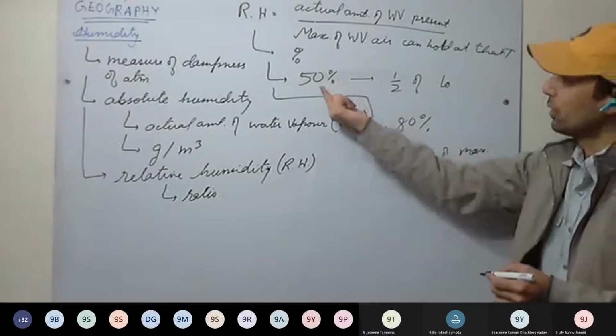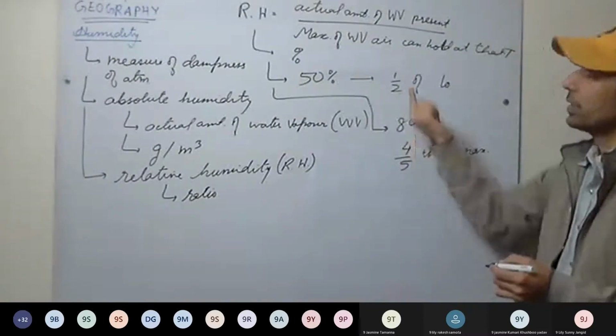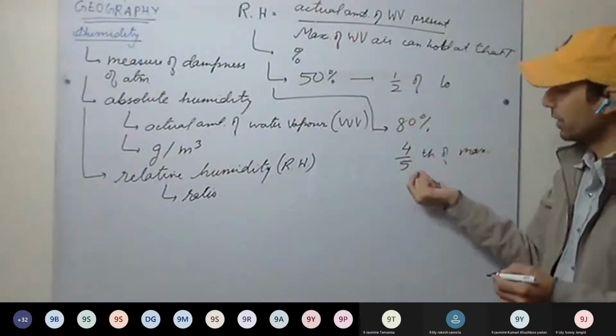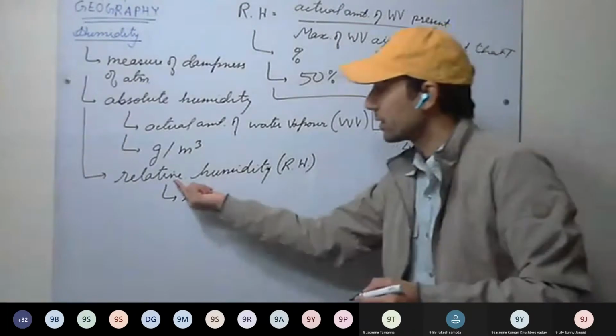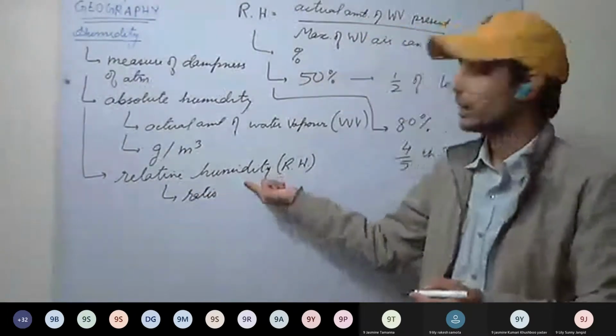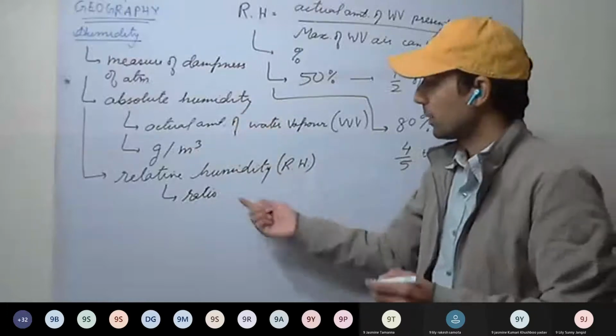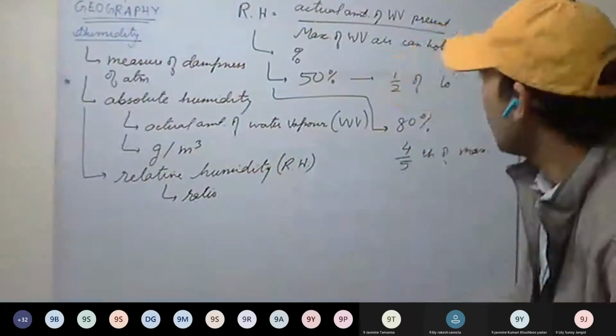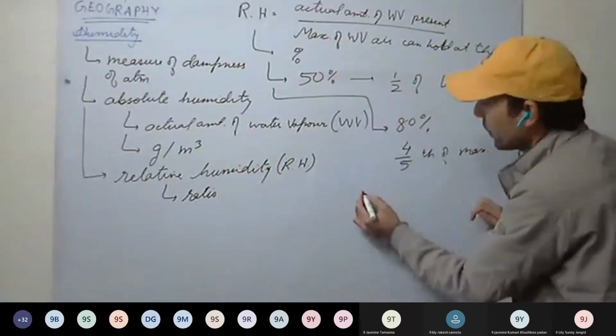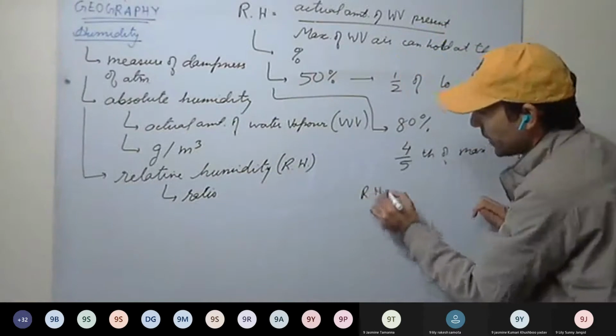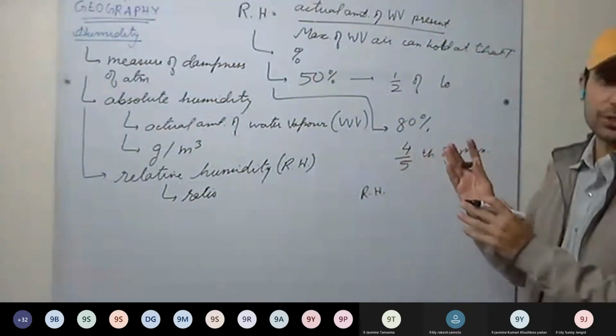Understood this one? 50%, 80%. This is how relative humidity is defined, and this is what is mainly used. In weather studies, we use relative humidity, not absolute humidity. Understood this ratio? So if relative humidity increases, it means it is holding more moisture.